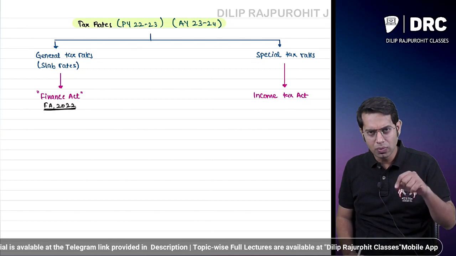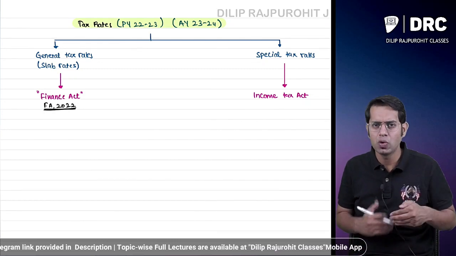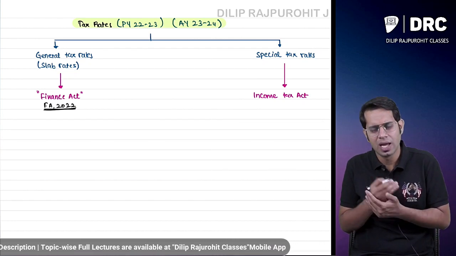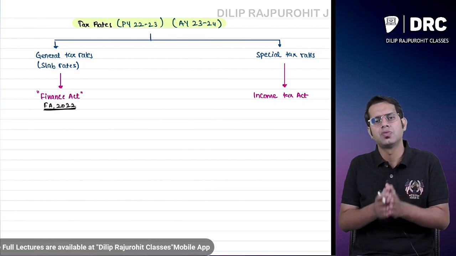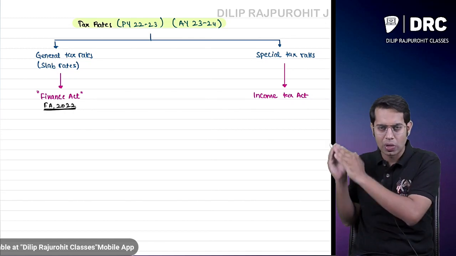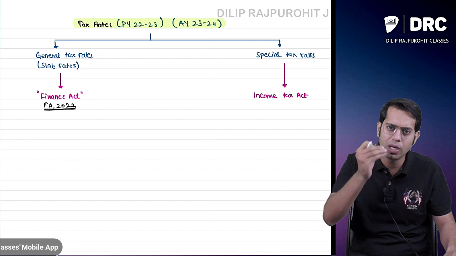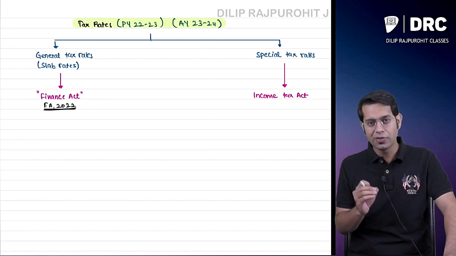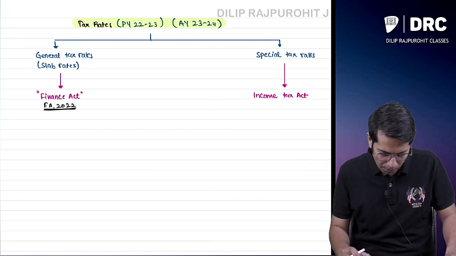Please note, I am going to use a few words which you may feel you don't know. You may wonder what this word is, sir, what are you writing, can you please explain. About all these things we are going to learn in the respective chapters. Whatever I am going to write now, I am going to teach you. But as of now, for understanding the tax rate purpose, I am writing these points.